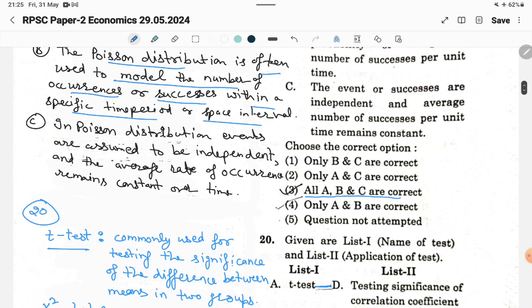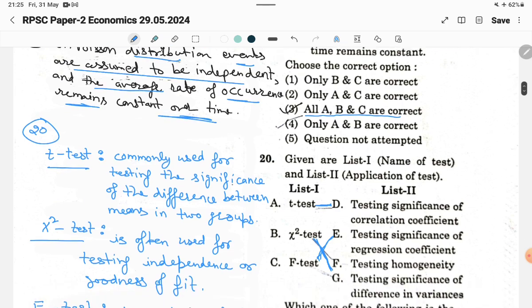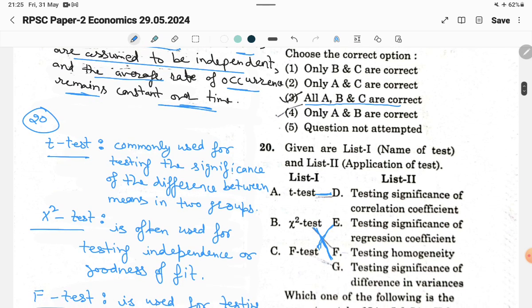And the third one is in Poisson distribution events are assumed to be independent. Also in the binomial distribution, events are independent, and the average rate of occurrence remains constant over time. So answer third will be the correct answer. All the three statements are correct.